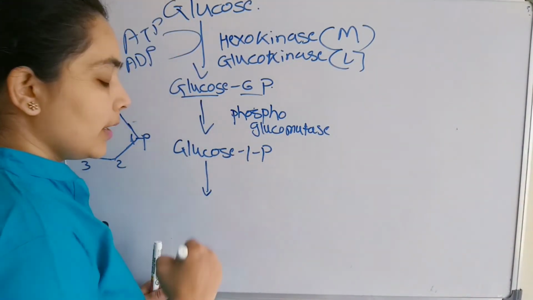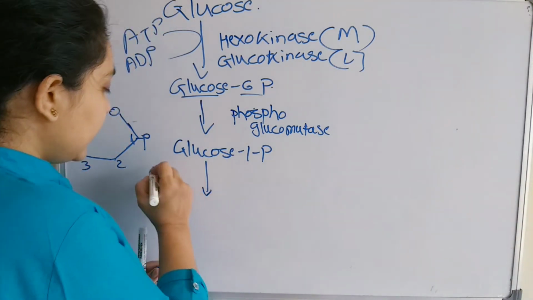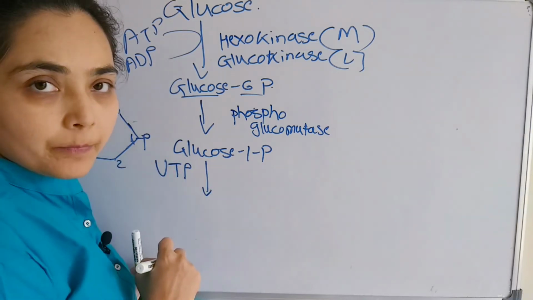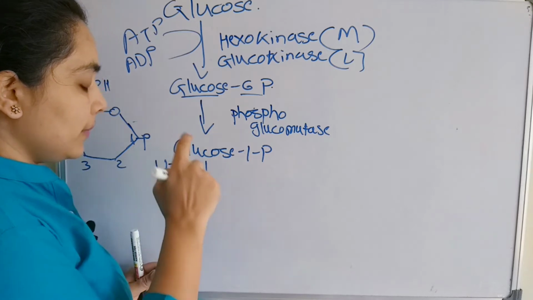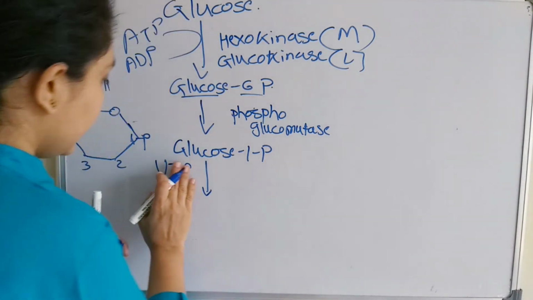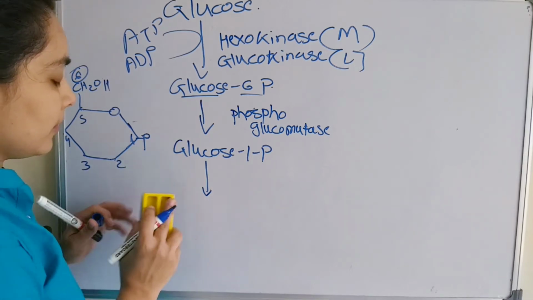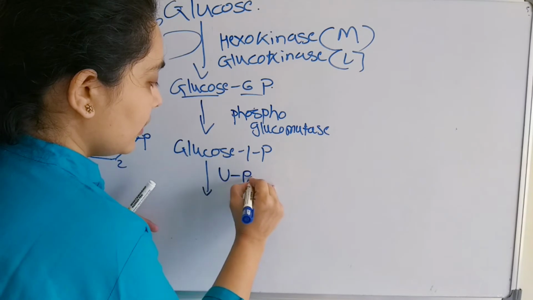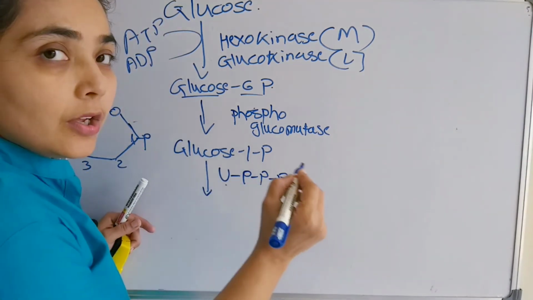Next, the energy rich nucleotide will come here, that is uridine triphosphate, we can write it like that. Phosphate, uridine triphosphate.